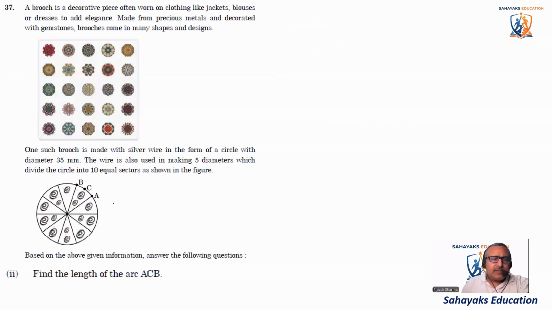Coming to the next question. It says, find the length of the arc ACB. We have to find this arc. So for finding this arc, we know this angle is 36 degrees, we just computed it. To find the part of the arc, if we know the angle theta, it is theta divided by 360 into 2 pi r.